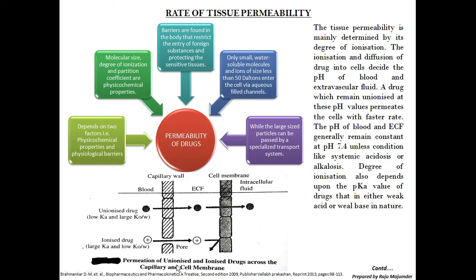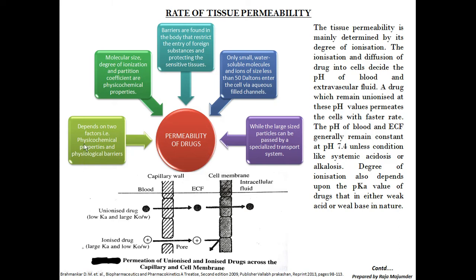This is nothing but the permeation of unionized and ionized drug across the capillary and cell membrane, because whenever a drug enters the blood, it has to first cross the capillary wall, then it has to cross the cell membrane, then it will be available in the intracellular fluid. Okay.